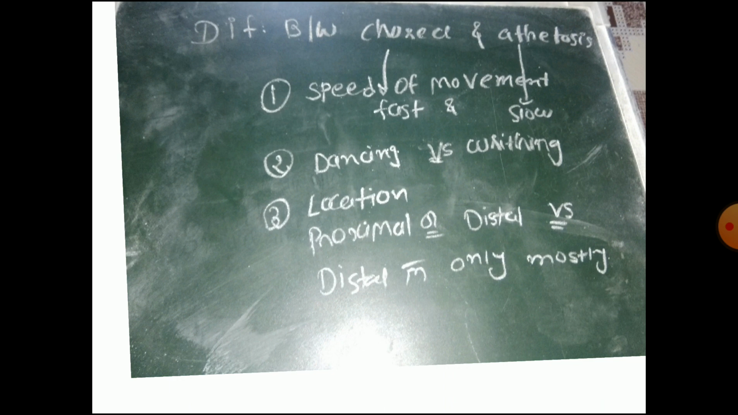Location-wise, talking about proximal or distal, in both extremities chorea might be present, but athetosis is mostly present in distal muscle, and in proximal muscle it is present but in rare conditions. So this is about the basic difference between chorea and athetosis.